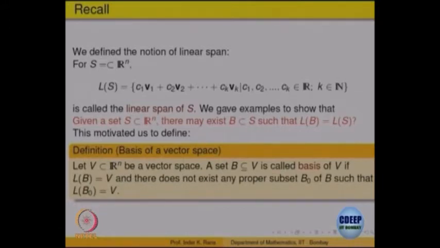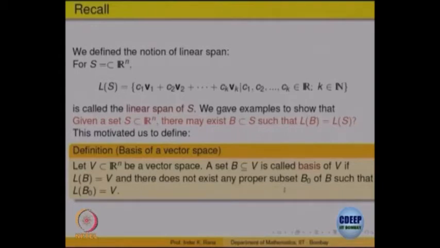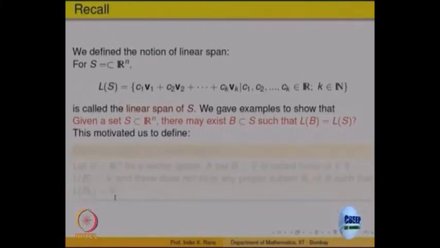Basis was defined as a set of vectors whose linear combinations give the whole vector space, and there is no proper subset of it whose linear combinations give the vector space. So, a basis is a minimal set of generators. Given a set, it should generate everything, so every vector in V should be a linear combination of it, and no proper subset of it should generate all of them. Such a thing we called a basis of a vector space, and we gave examples of bases of vector spaces.